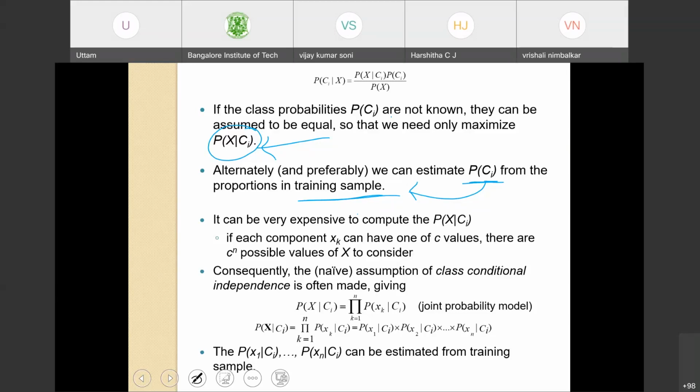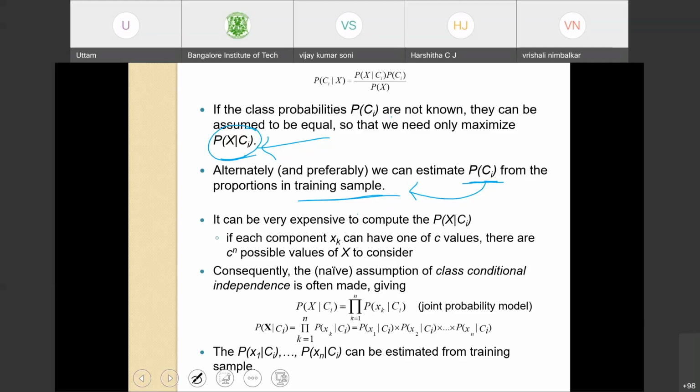With this assumption we get the following expression: probability of x given Ci, this particular term, is equal to the summation of the joint probability of x given C, where x is my data point from 1 to k, and i is my class label from 1 to m, where i represents a given class label.